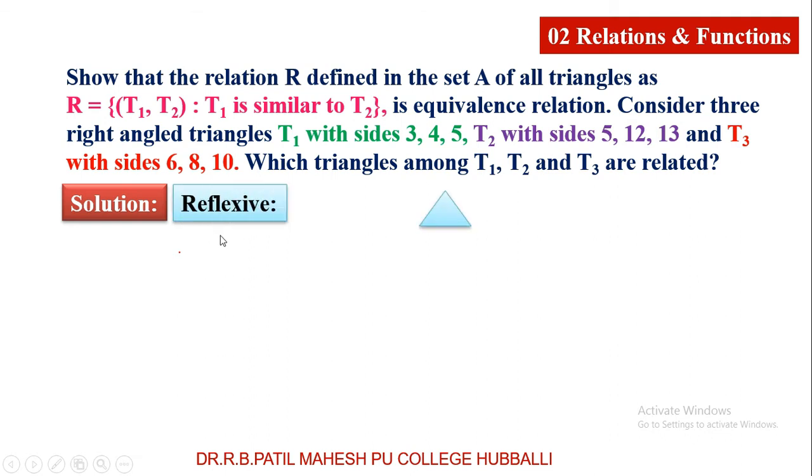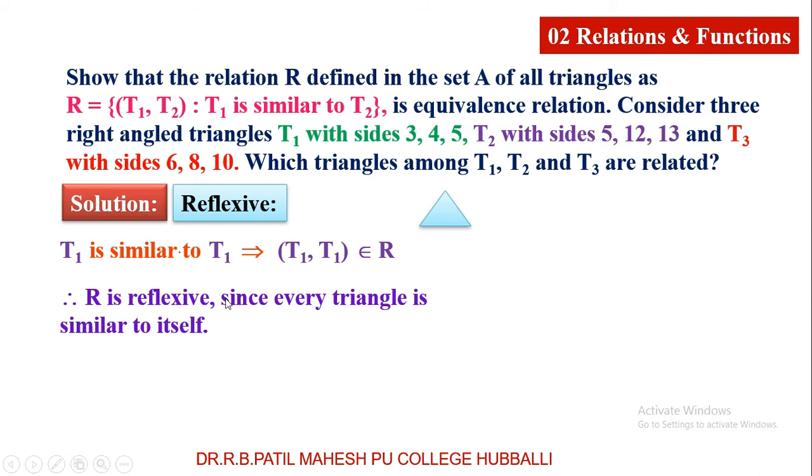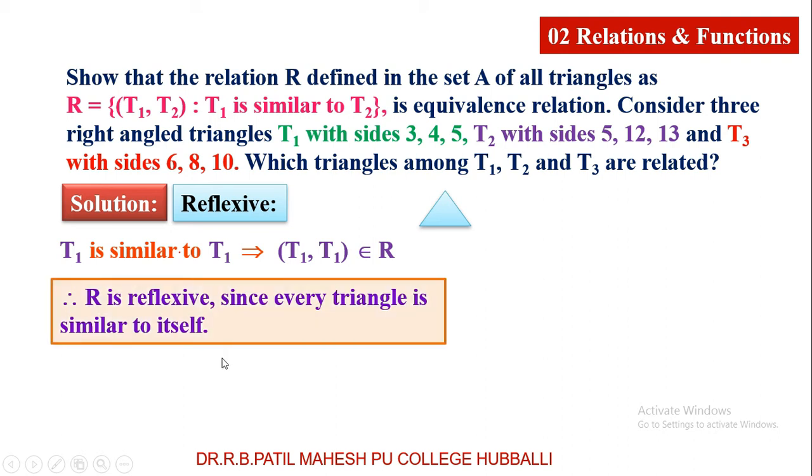Reflexive: I am taking only one triangle. The triangle is similar to itself. You can observe T1 is always similar to T1 itself. Every triangle is similar to itself. Therefore, (T1, T1) belongs to R and the relation is reflexive. Since every triangle is similar to itself, no doubt the relation is reflexive.